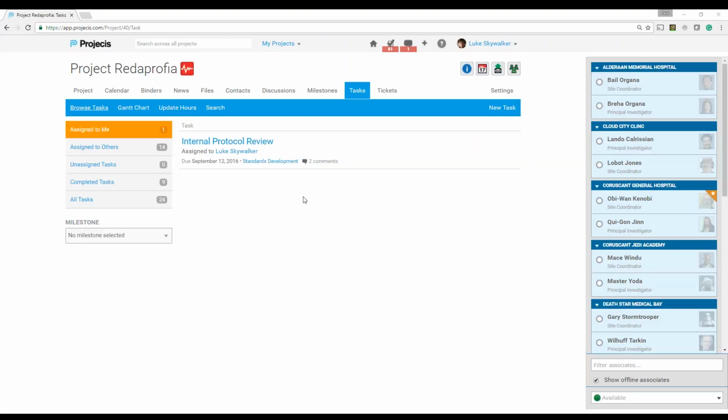Now, one of the things that I had mentioned before when we're talking about milestones and tasks is what can you see? Now, I've logged in as a leader and I can see everything. So what can somebody else see? Well, in the slides that I showed you, only those people that are either leaders or task managers can see everything in the milestones and tasks environment. And this is a great time to actually see this as an example.